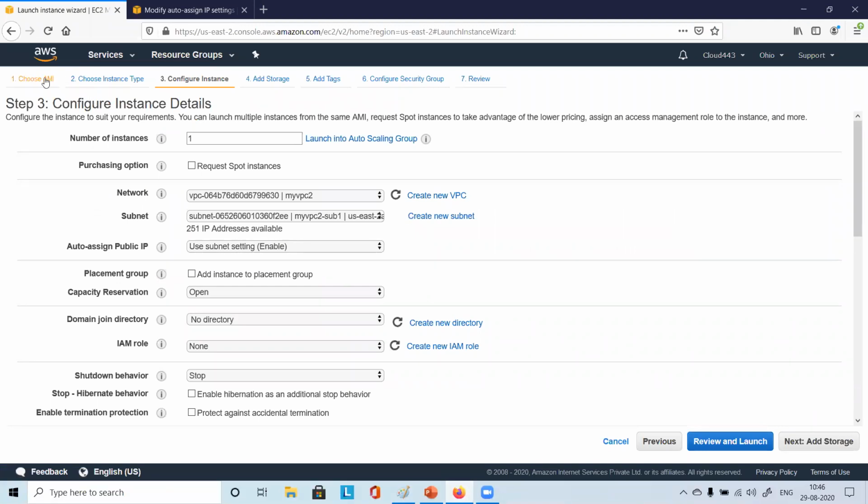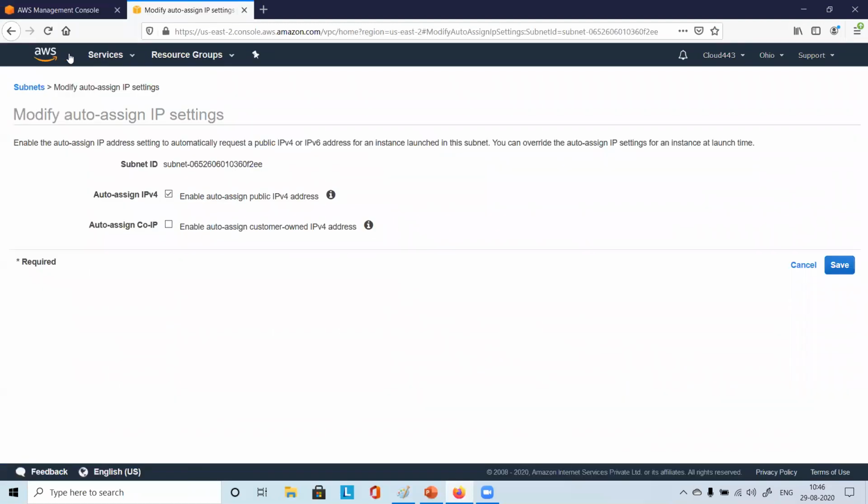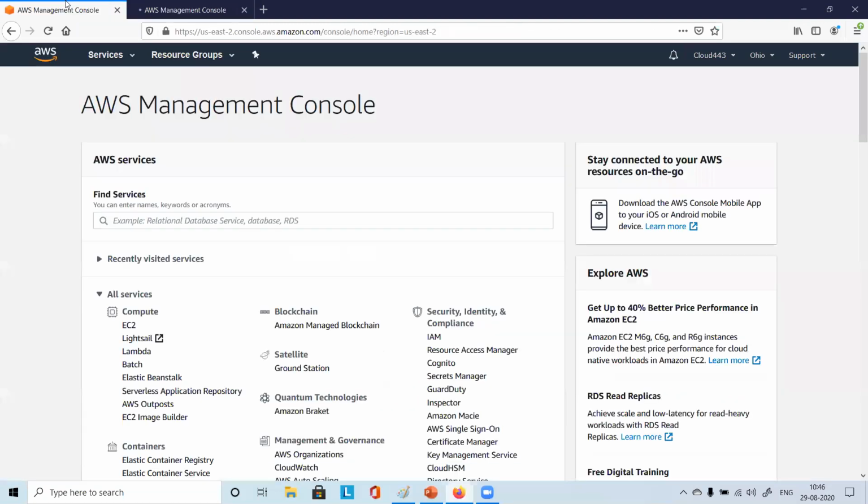Go back to the console. Just keep it like this, the AWS Management Console. And also click on AWS Management Console again, so there are 2 management consoles. So what is the process actually?